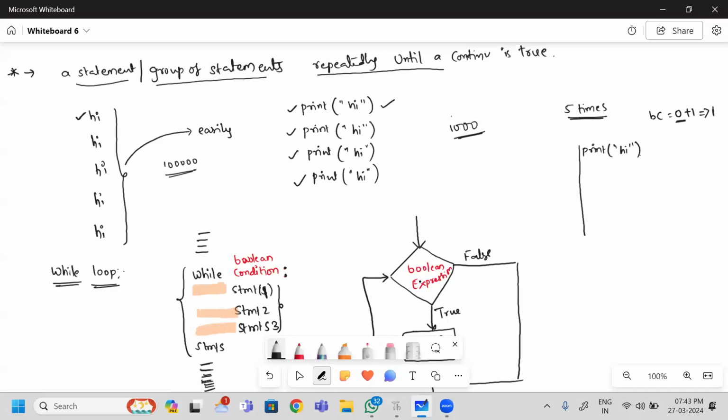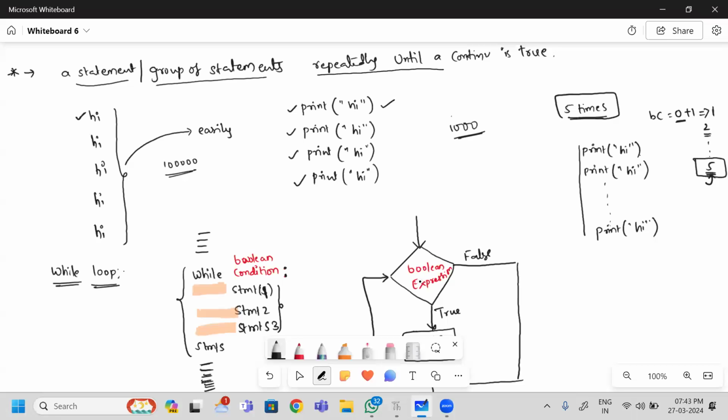Next, you will again write print hi, and then you will make your counter 2 because I have written it 2 times. Like that, you write print the 5th time. Once you reach 5, will you write the 6th line? We never write, because the target you received has been reached. Once it is reached, will you continue with the remaining? We never continue.